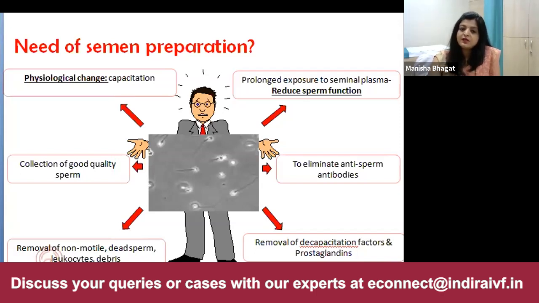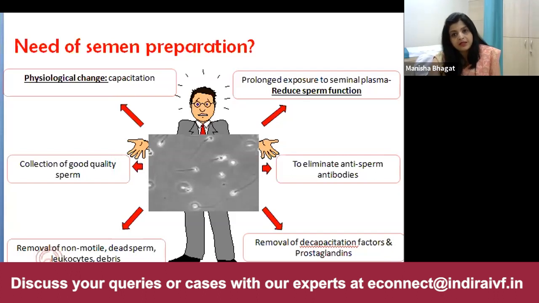Now there are cases where there is severe oligoasthenoteratozoospermia. There is lots of debris. There's a lot of dead spermatozoa in the sample. In these cases, a density gradient is preferred, because in density gradient we get a lot of morphologically normal and motile sperm, and secondly, the damage to the DNA is less in cases of density gradient.